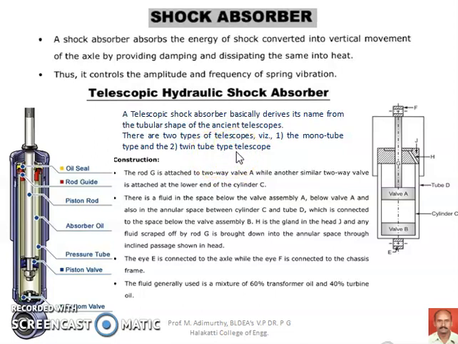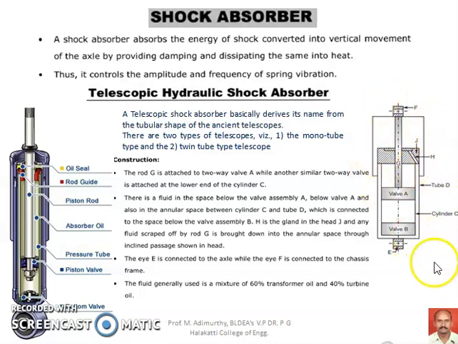Here we are going to discuss the construction and working of a monotube shock absorber, which is used generally in light-duty vehicles, particularly in motorcycles. You can find this kind of shock absorber or damper.